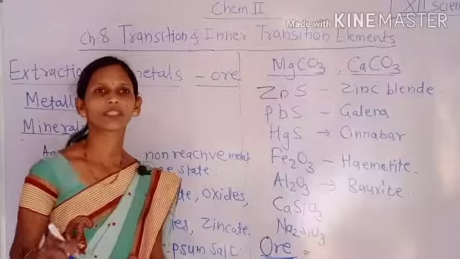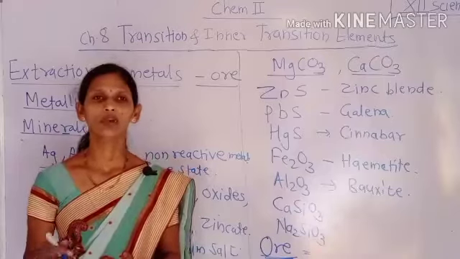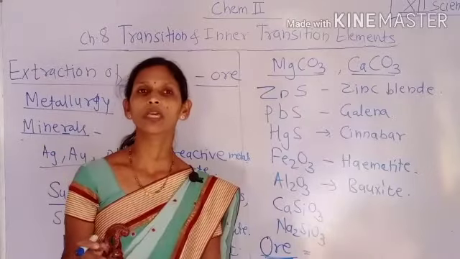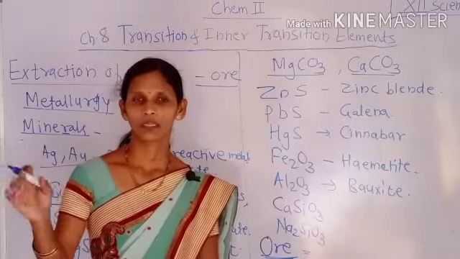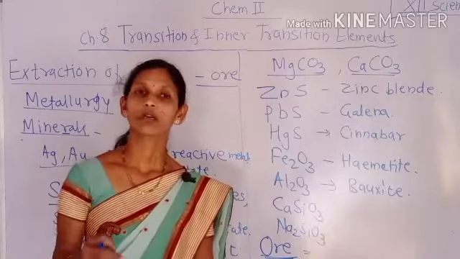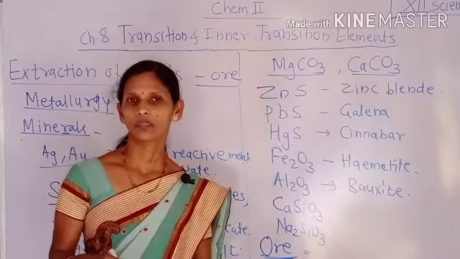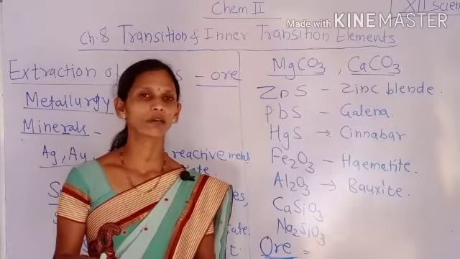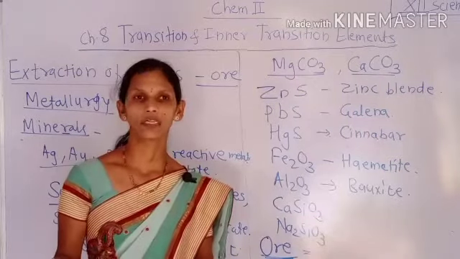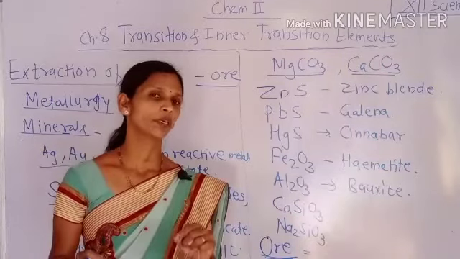It is a naturally occurring substance found in the earth crust containing inorganic salt, from which we can extract the metal using different methods, that is the reduction method, washing out gangue particles, or electrolysis. The process should take place easily and be profitable.